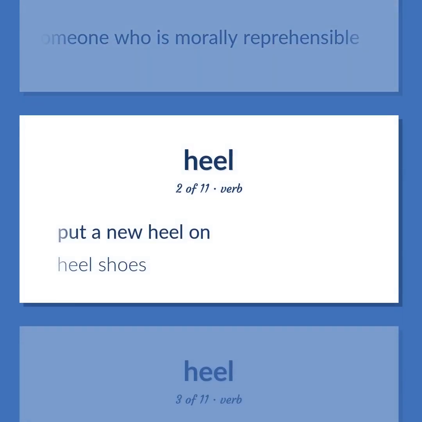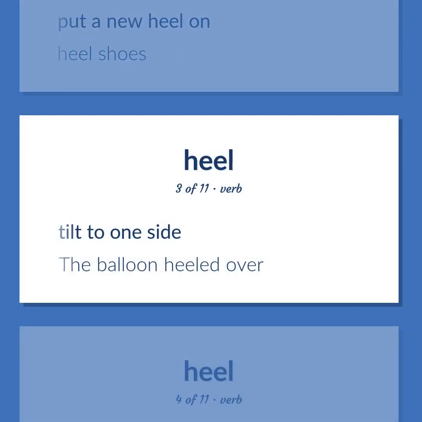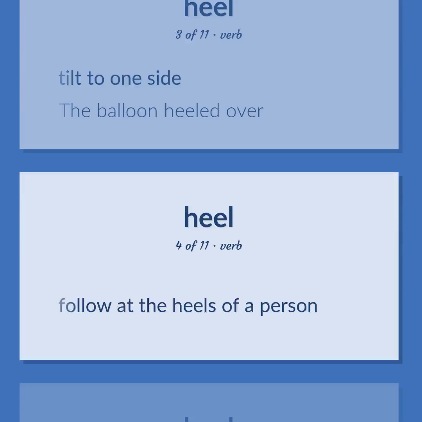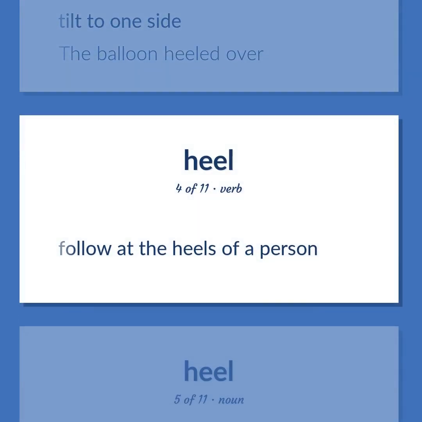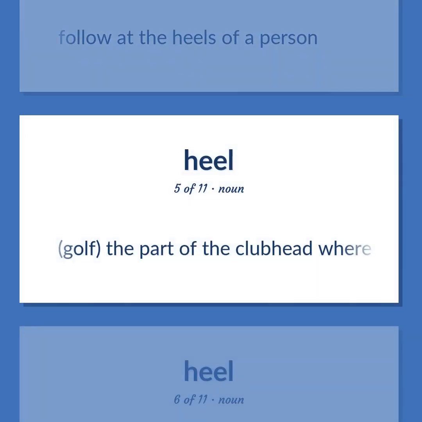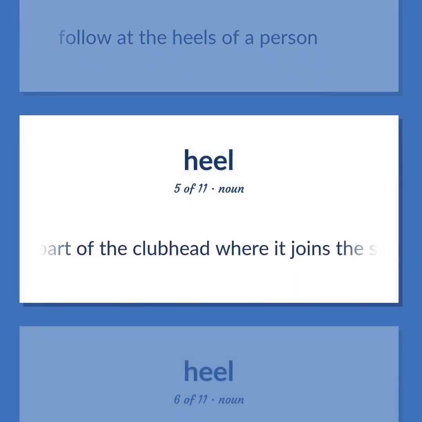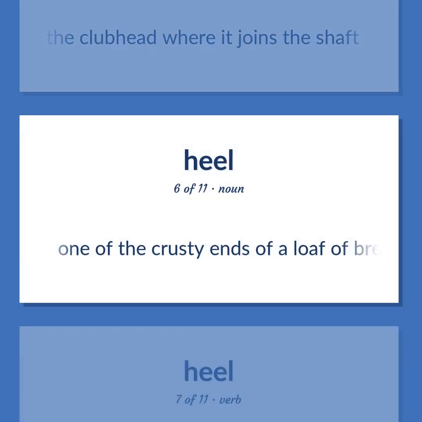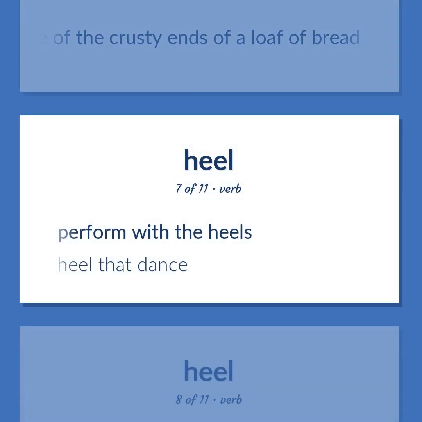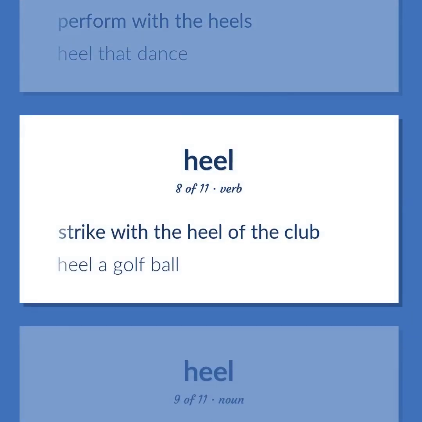Put a new heel on. Heel shoes. Tilt to one side. The balloon heeled over. Follow at the heels of a person. Golf. The part of the club head where it joins the shaft. One of the crusty ends of a loaf of bread. Perform with the heels. Heel that dance. Strike with the heel of the club. Heel a golf ball.